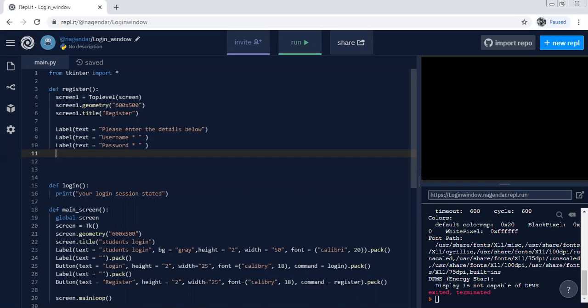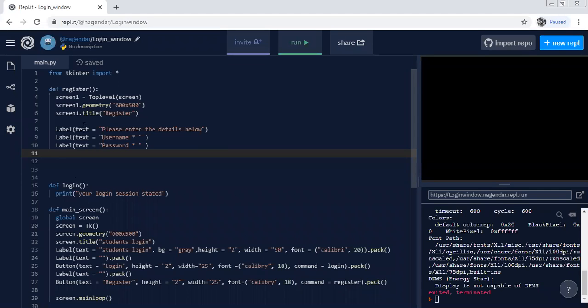In the main screen, what you have written, just observe the lines just after the definition of the main screen. Screen is equal to Tk, screen geometry and screen title, then labels. What things are required actually? Login button, next button.